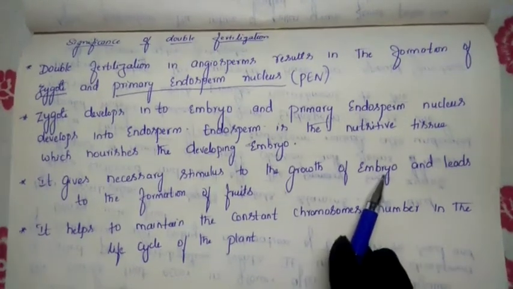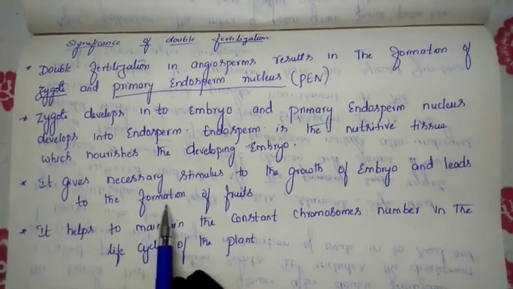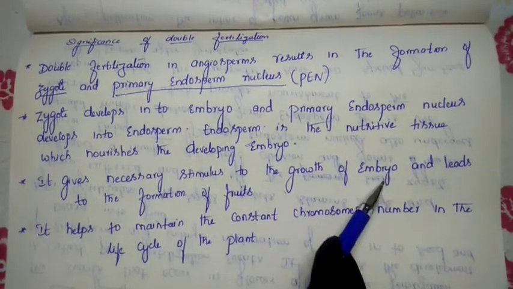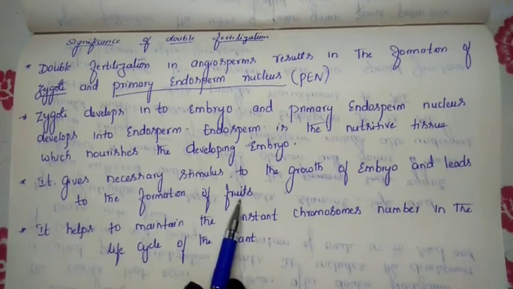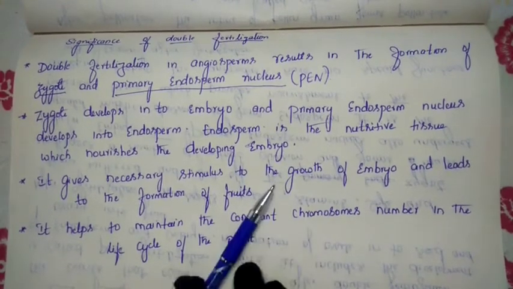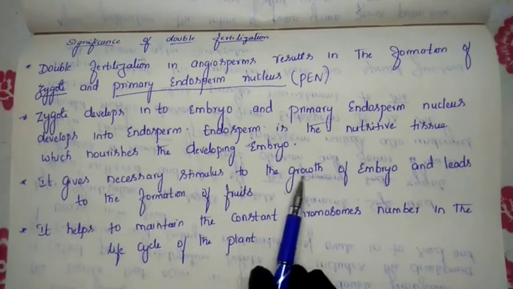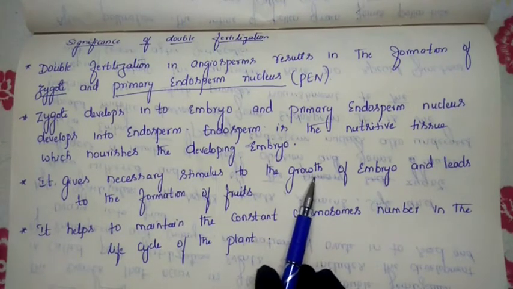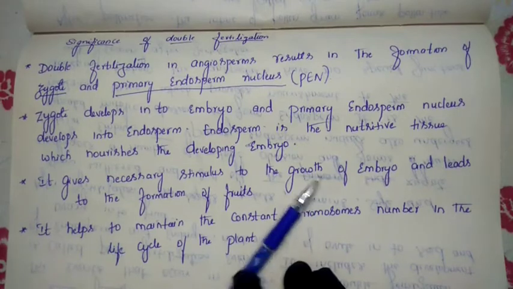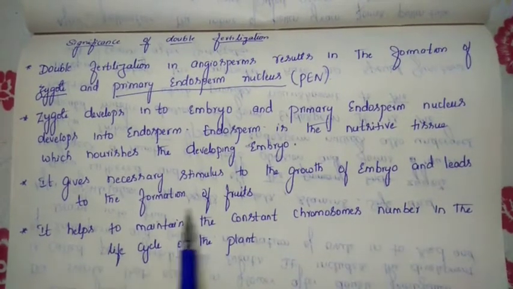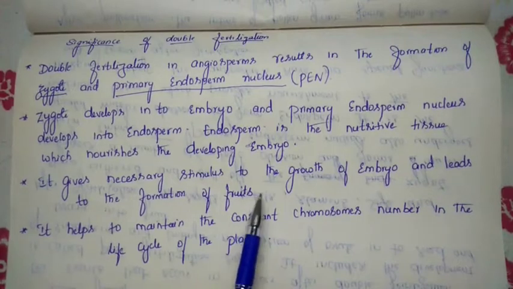In the same manner, for development of the embryo, who is giving the stimulus? This endosperm is giving the stimulus for the embryo. Later it develops into the fruit. So that's why it gives the necessary stimulus for the growth. Whichever stimulus is needed, that stimulus is given through this double fertilization, and it may even lead to the formation of the fruit.